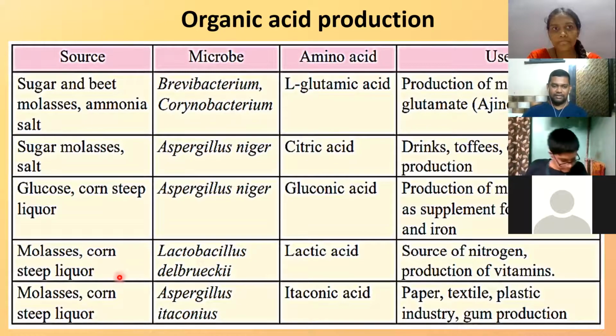Most often it is corn liquor, glucose, sugar molasses, beet molasses, which you can treat with the respective microorganisms, like we saw for beverages. This table is again given in your textbook, the same one. These microbes are used, and the corresponding organic acid is produced.